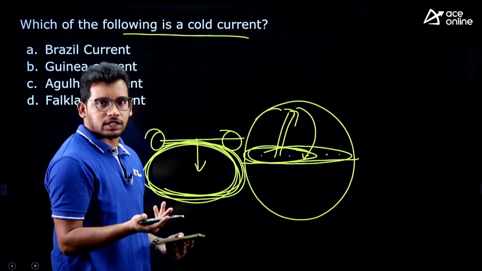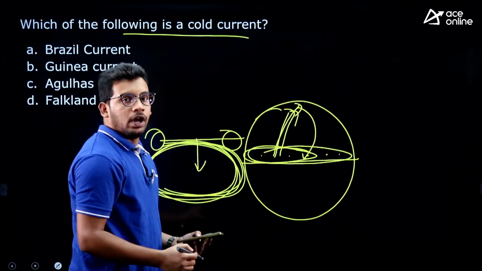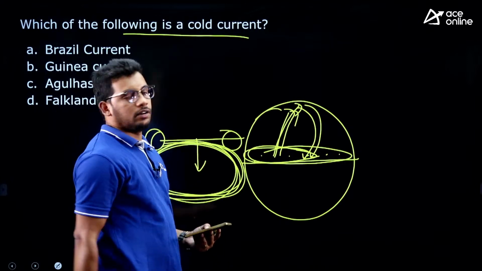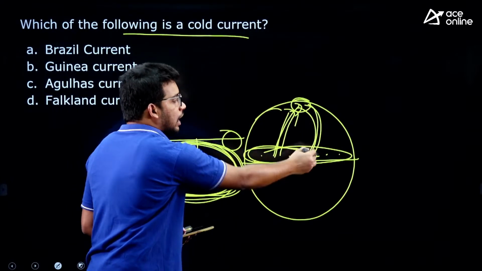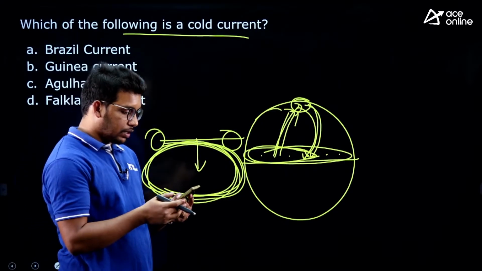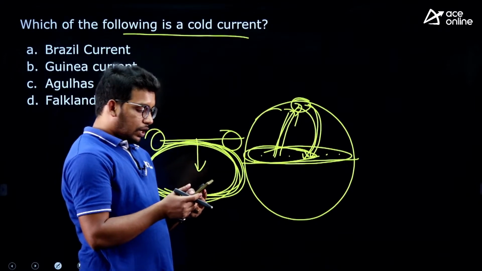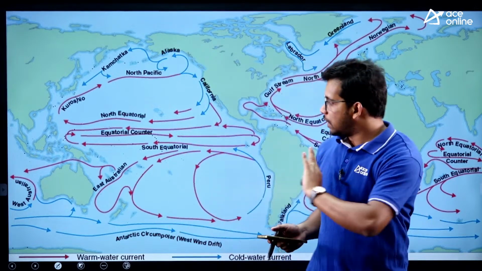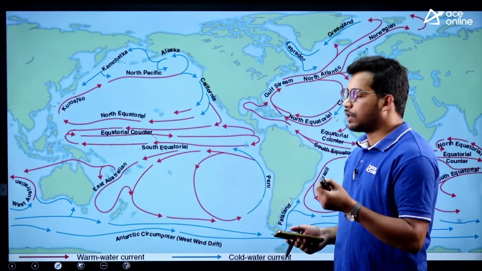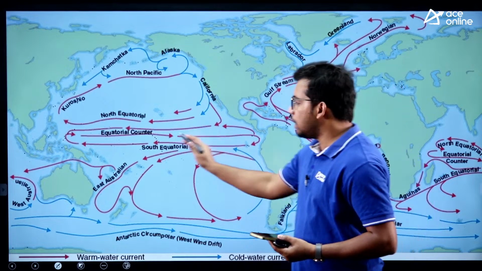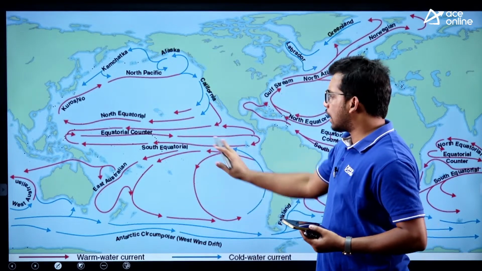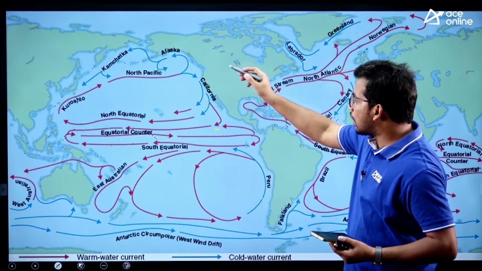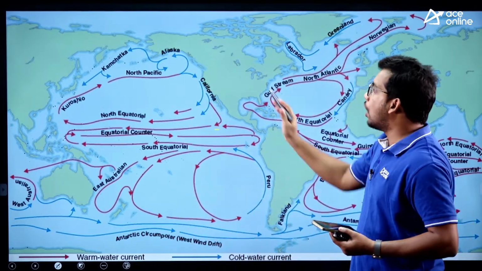So understand this, water moving from the equator towards the pole are warm currents because they are heated in the equator due to higher sunlight, and then they move towards the pole. And the water moving from poles towards the equator are colder currents, right, because they have got colder there and then they are moving towards the equator, right. So if this is clear, now let us move to the map. No need to worry too much about complexity, but remember you understood the basic concept, from equator to pole and pole to equator. So here if you see the currents, these red color ones are all warm currents and the blue currents which are moving from poles towards the equator are cold currents.